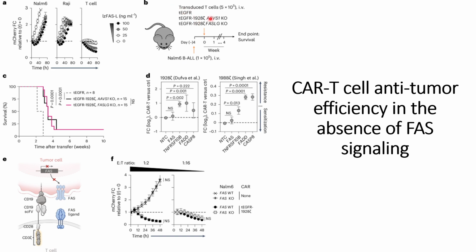First they transduce the normal T cells, then CAR T cells without intracellular domains, then CAR T cells with intracellular and extracellular domains and knock down the FASL gene using AAV, and finally CAR T cells with intracellular and extracellular domains and knock out the FASL gene using the CRISPR-Cas9 system. Compared to the CAR T without intracellular or extracellular domains, they see that if the FASL gene has been knocked down through any approach, there is an increase in the survival rate in both cases compared to the control.